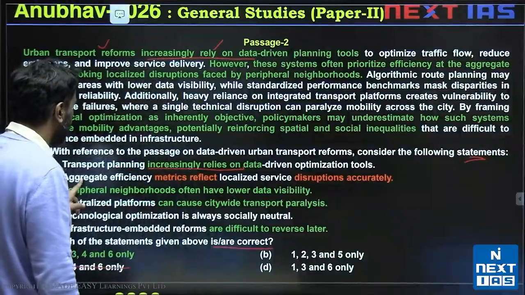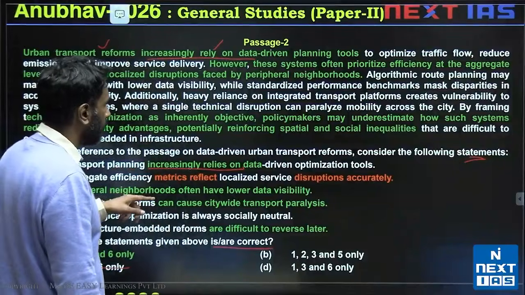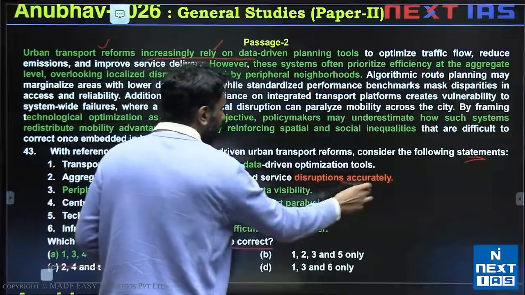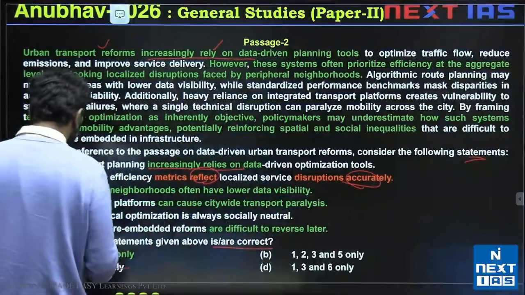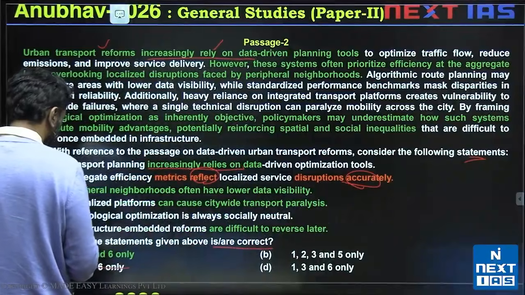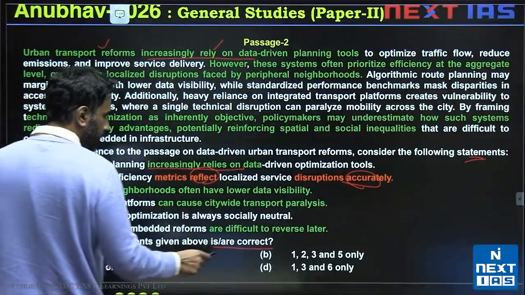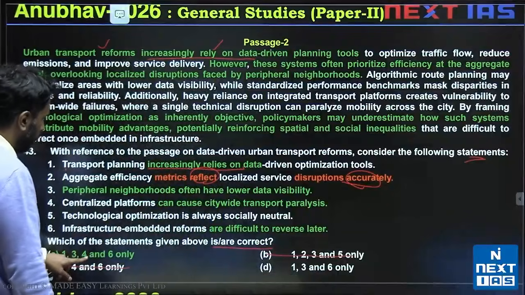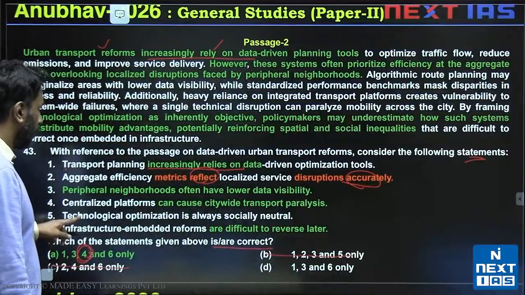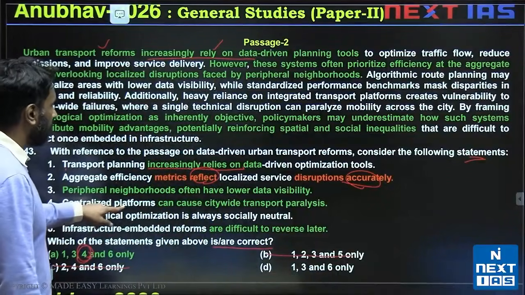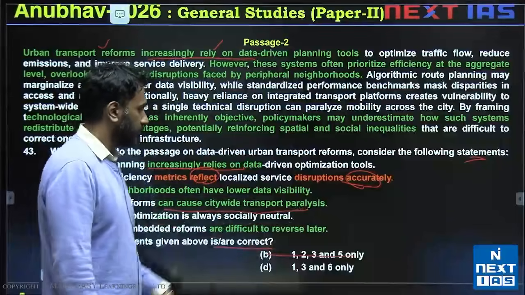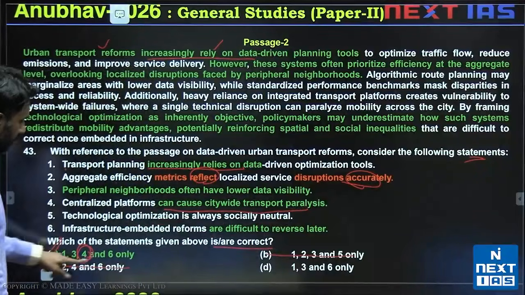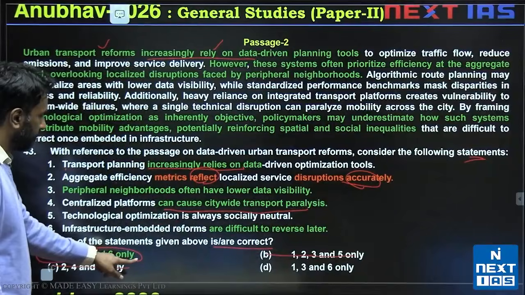Let's look at 2. Aggregate efficiency metrics reflect localized service disruptions accurately. Reflect accurately would be invalid. So 2 is definitely invalid. So that leaves me with just checking option 4 whether it's valid or not. 4 says centralized platforms can cause citywide transport paralysis. 4 is valid, which leaves us with option A.